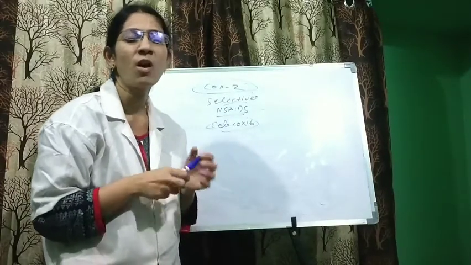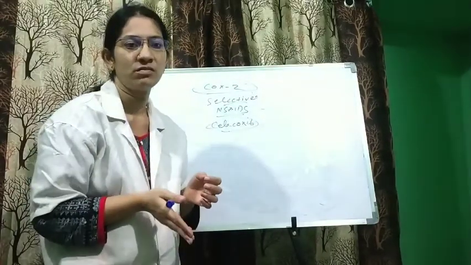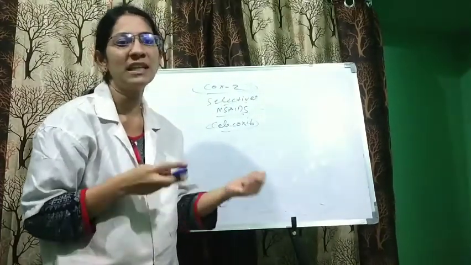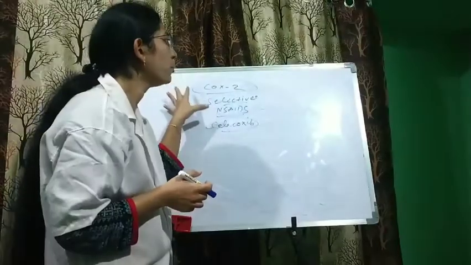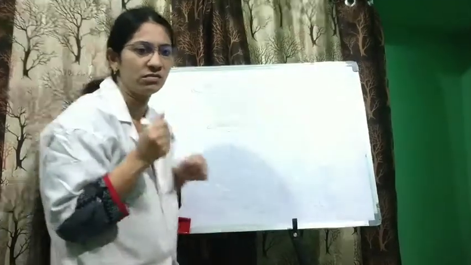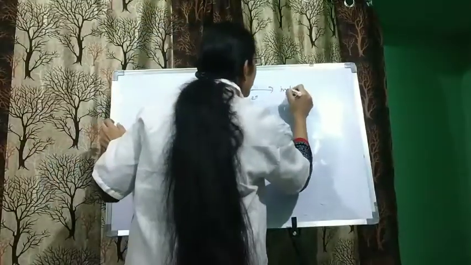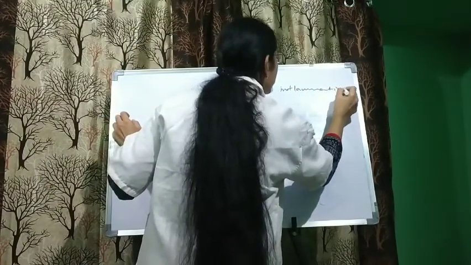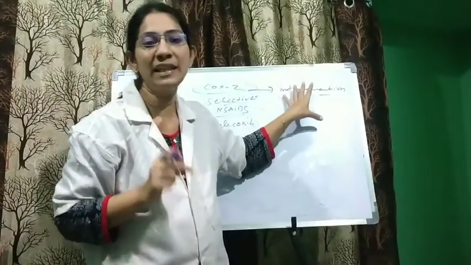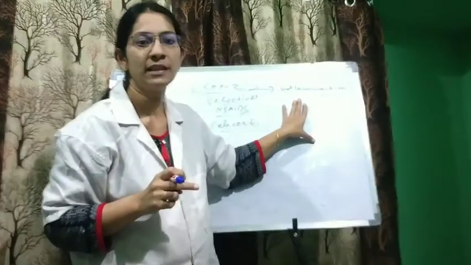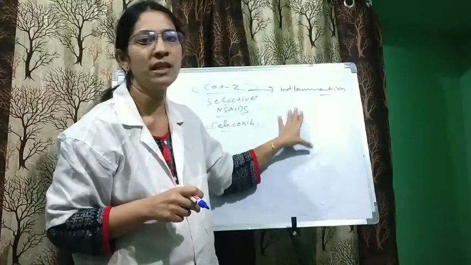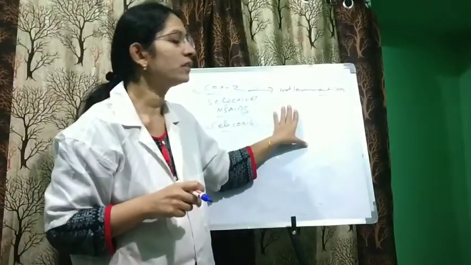Importantly, COX-1 is a prime mediator for ensuring gastric mucosal integrity, while COX-2 is mainly involved in inflammation. This is a very important point.